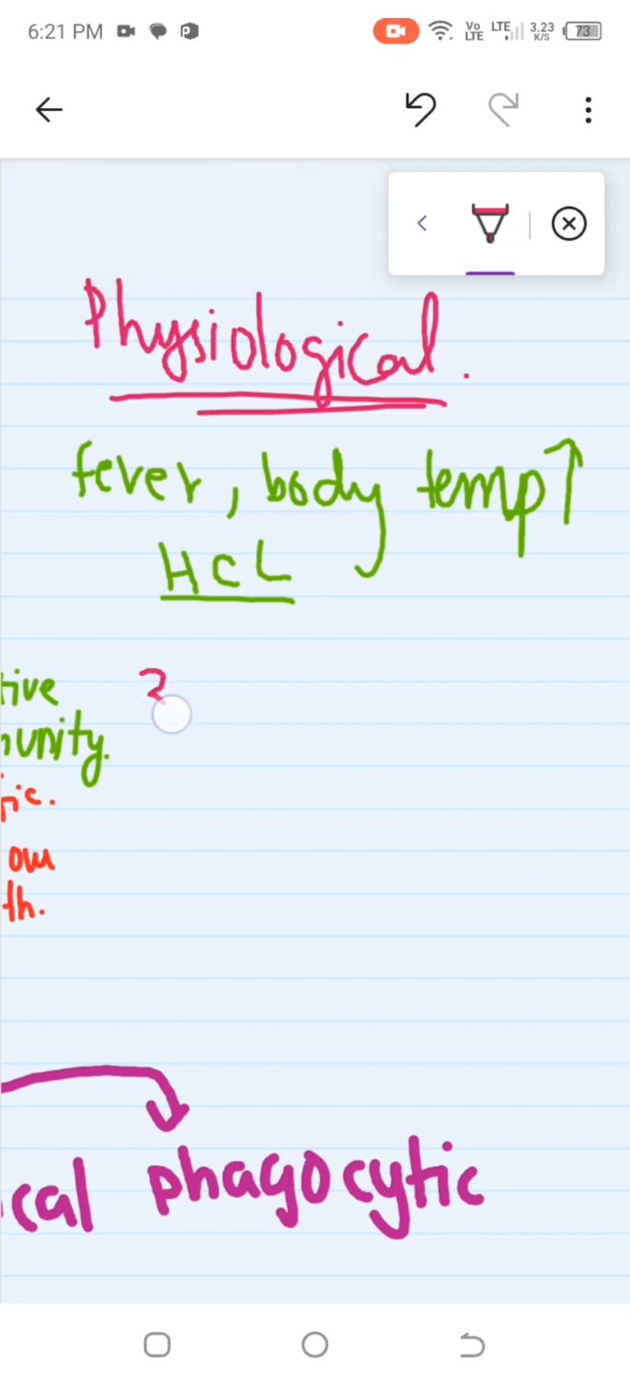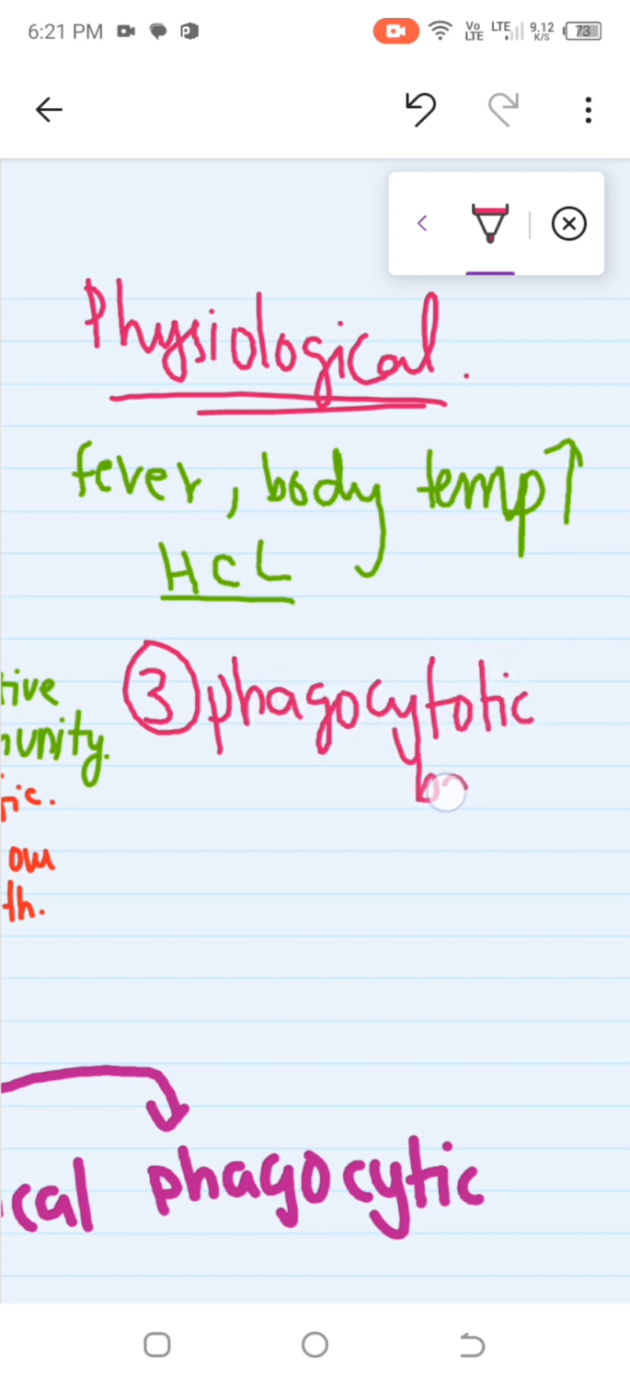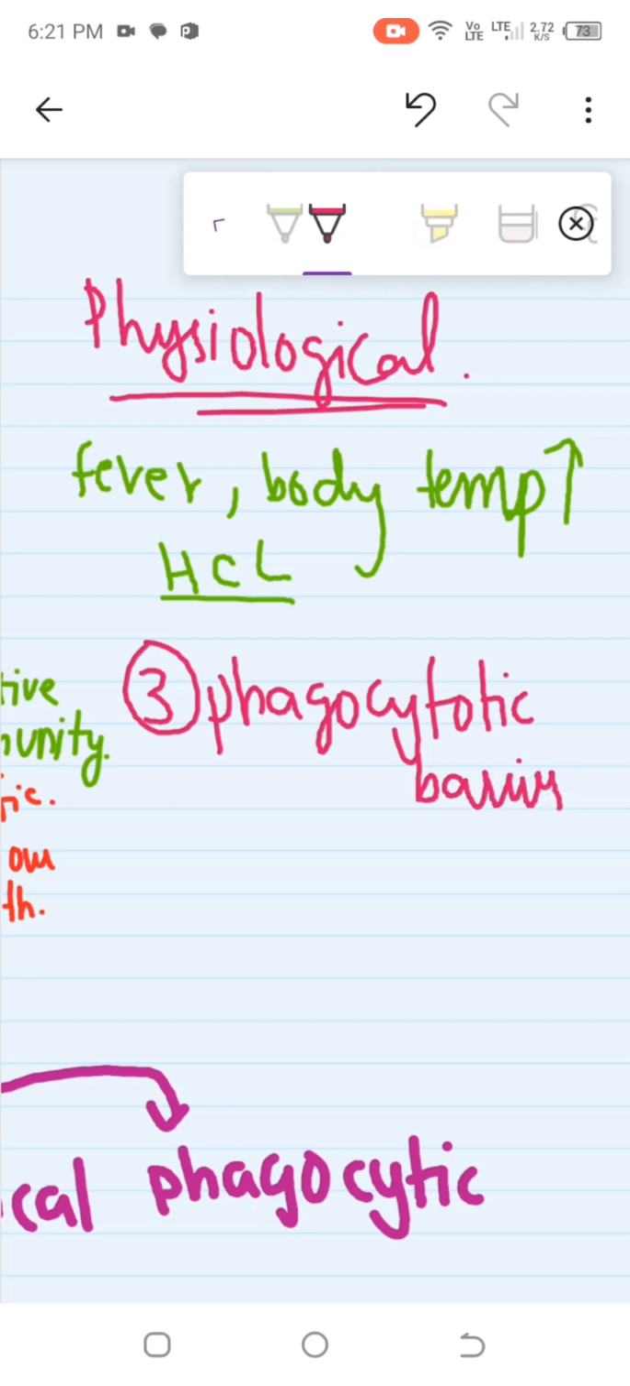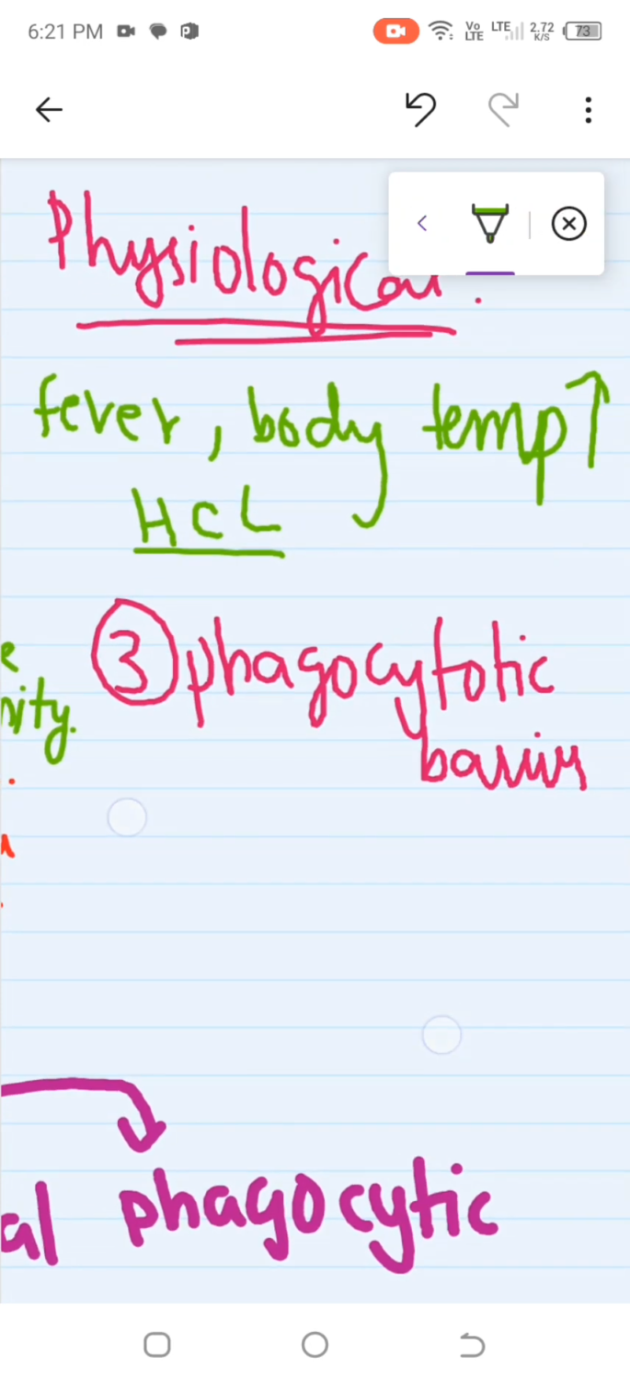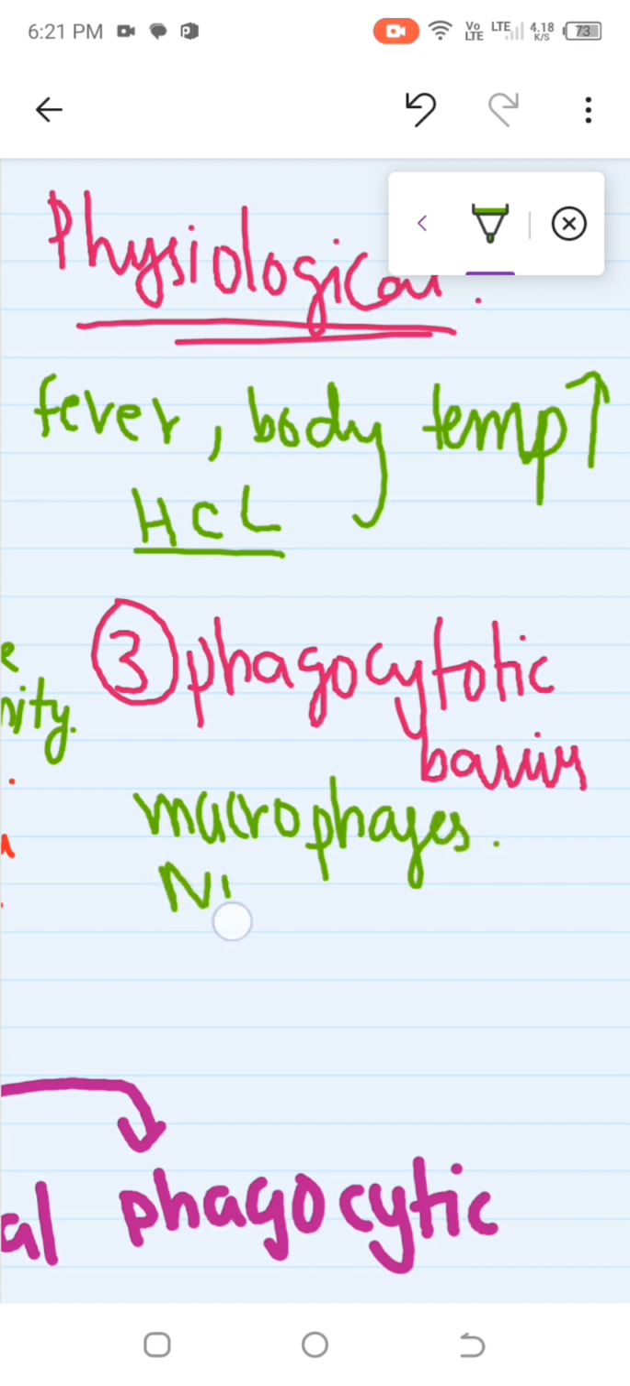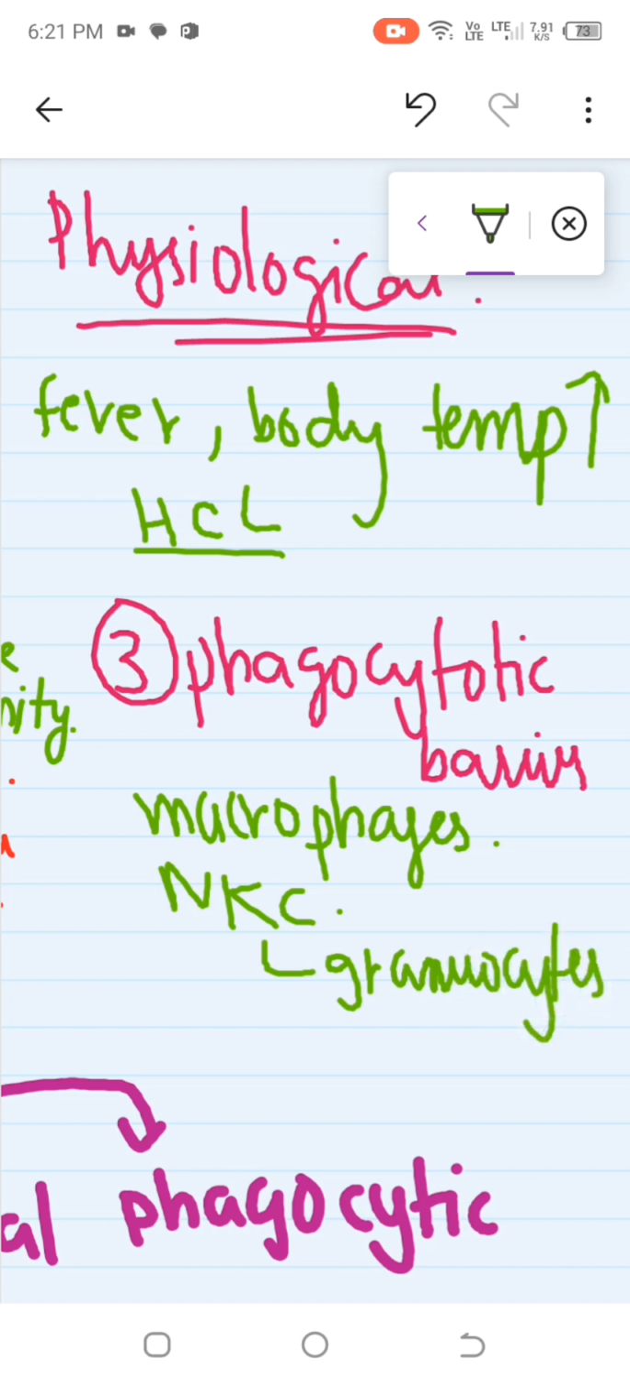Third, we have the phagocytic barrier. In this we have macrophages, and we have natural killer cells, which are NK cells. These NK cells, I would say, are granulocytes.